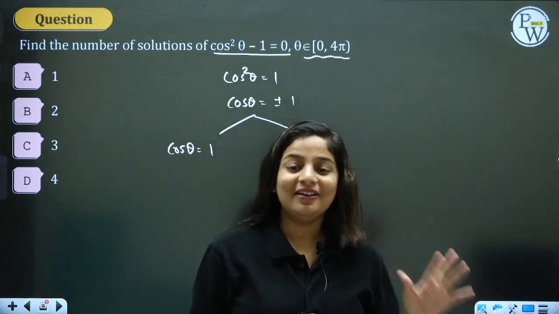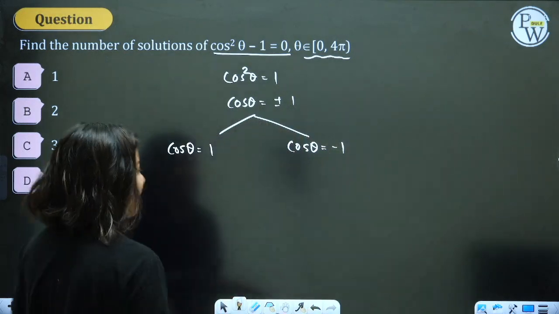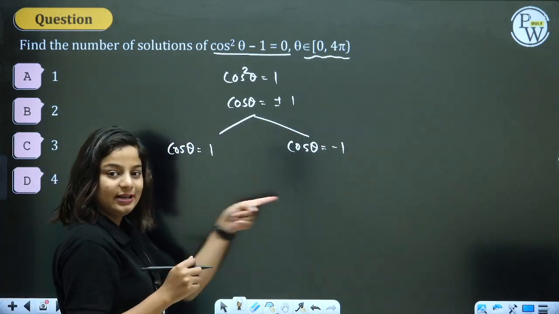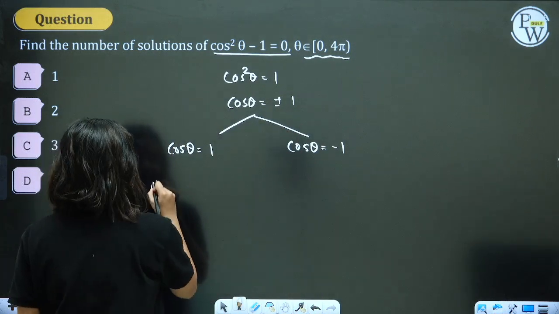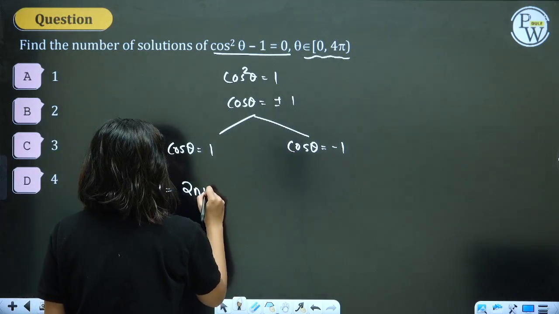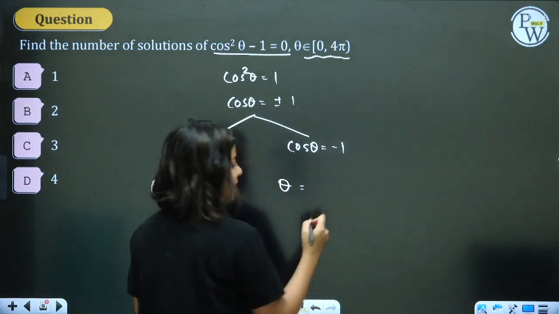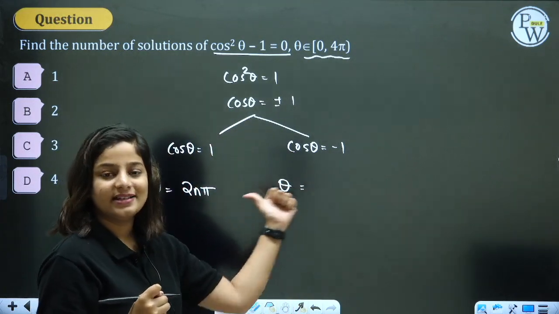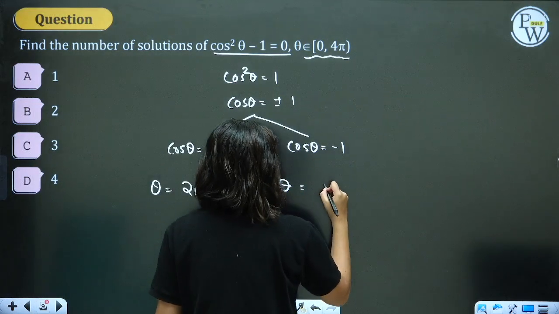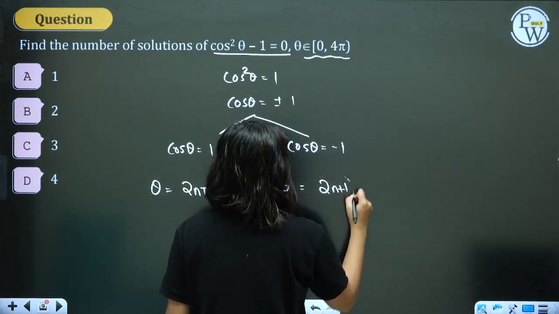Refer to the 5th and 6th formula. When is your cos theta plus 1? On positive x-axis, which is 2n pi. And when is cos theta equal to minus 1? On negative x-axis, that's your 2n plus 1 pi.